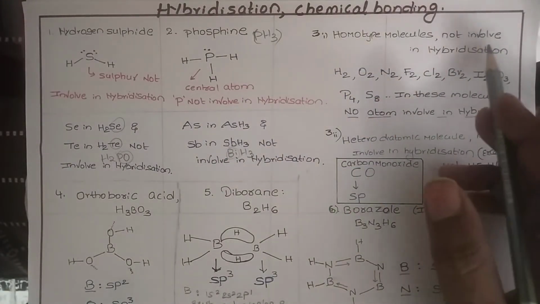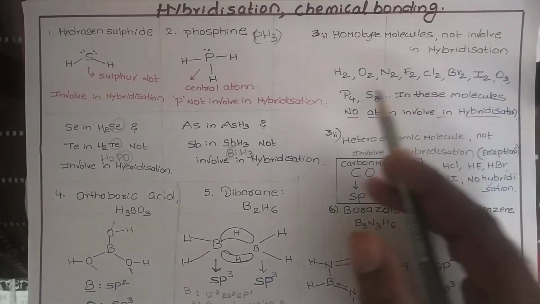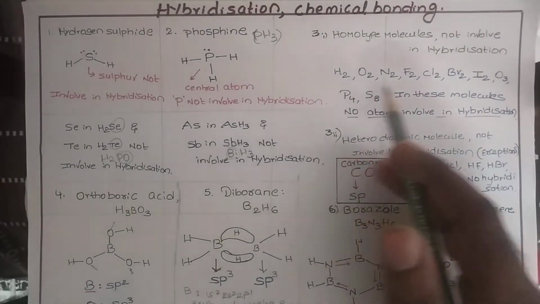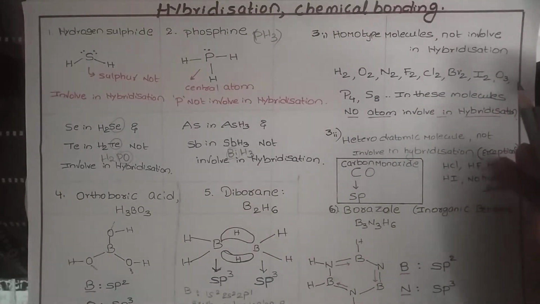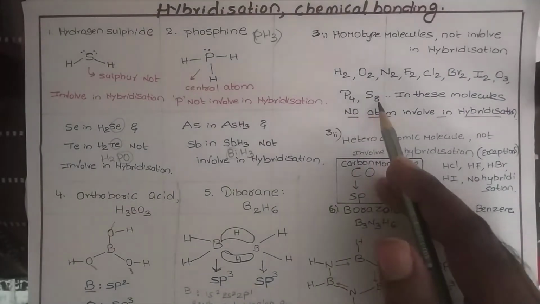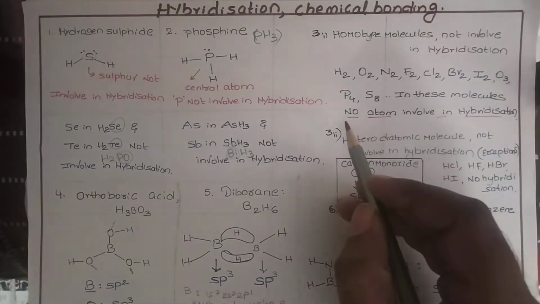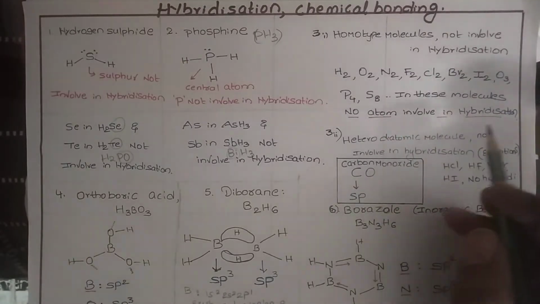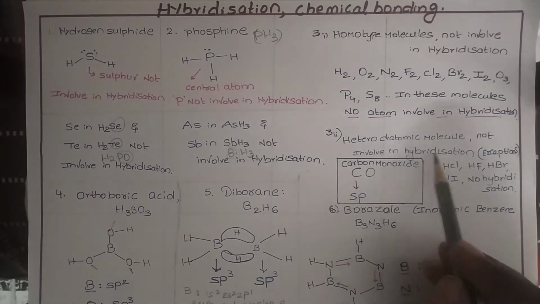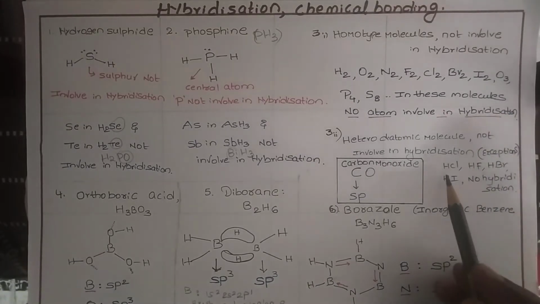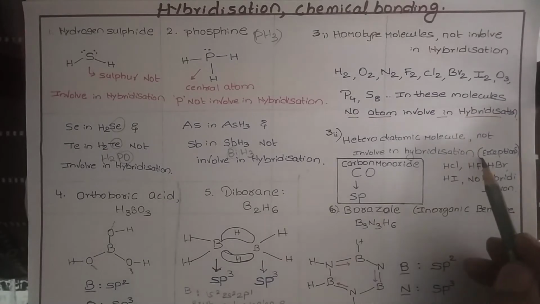Homotype molecules: in those, no atom is involved in hybridization. That is H2, O2, N2, F2, Cl2, Br2, I2, O3, P4, S8, like these molecules. Come to heteronuclear diatomic molecules. Similarly, they are also not involved in hybridization, but some exceptions are there.